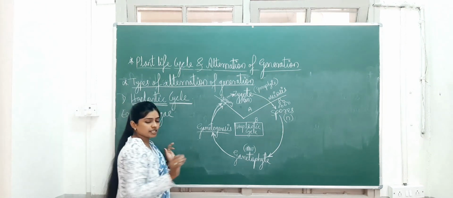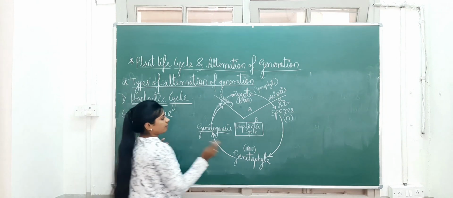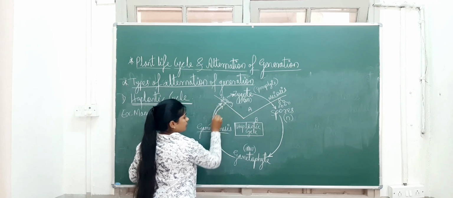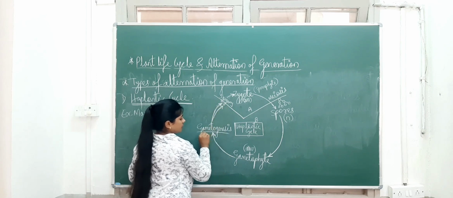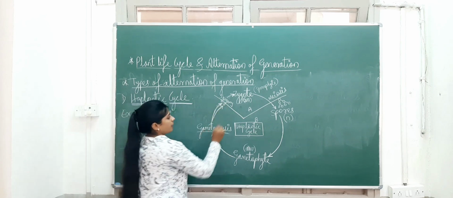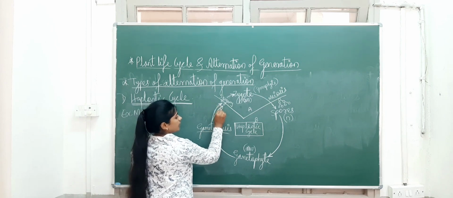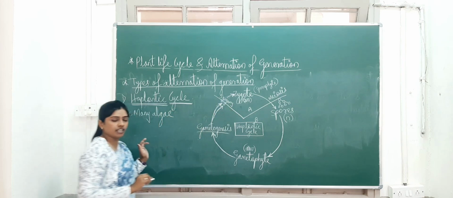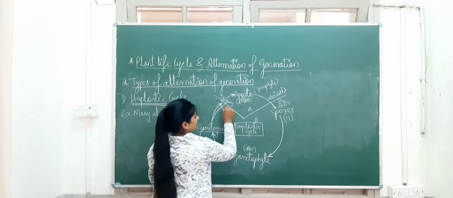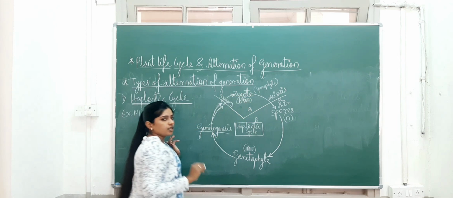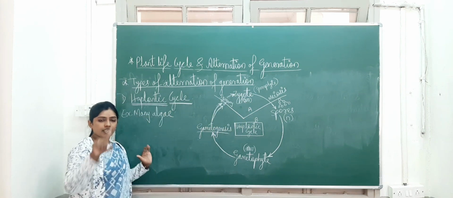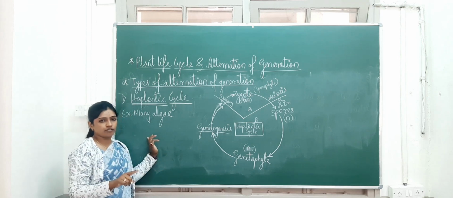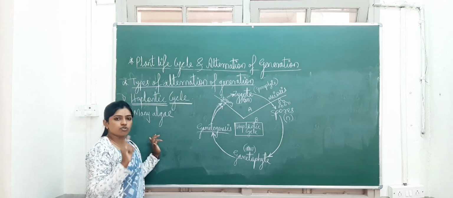So how many gametes are produced? 2 gametes. Okay, one male and one female. So I have made here the 2 arrow marks. 1 and 2 means 2 gametes are produced by this gametogenesis, and later what happens? One haploid gamete and another haploid gamete fuse by the process of syngamy, that is nothing but fertilization, and after fertilization the zygote is formed. So you can observe this cycle continues by the diploid sporophytic stage and haploid gametophytic stage, one by one. So this is called as what?